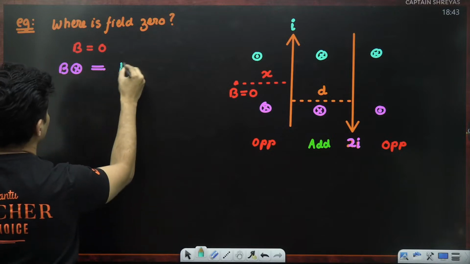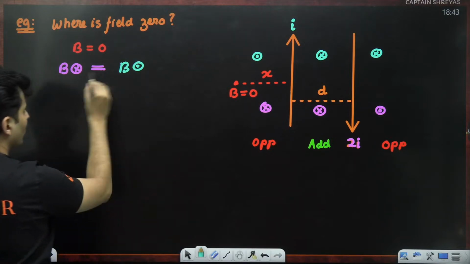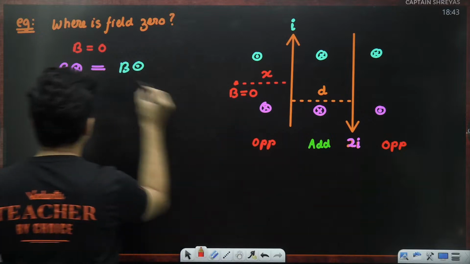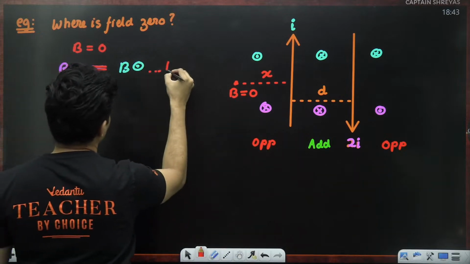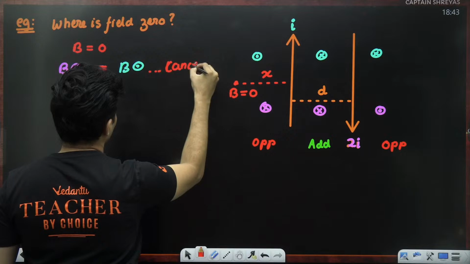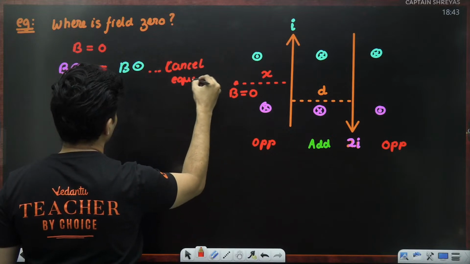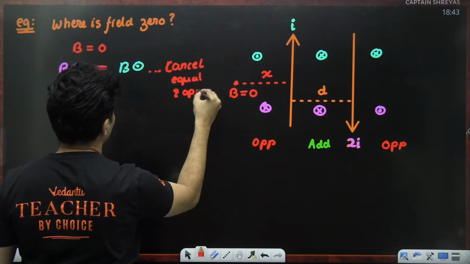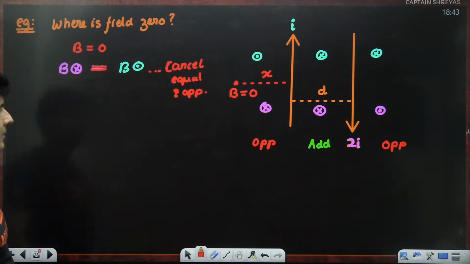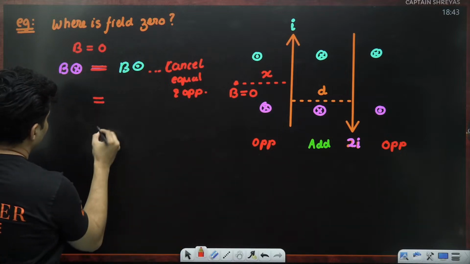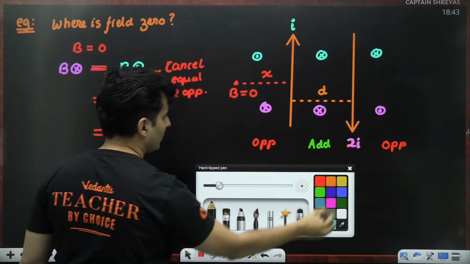They are cancelling out each other. Equal and opposite. So what is that value? Let's try to figure it out.